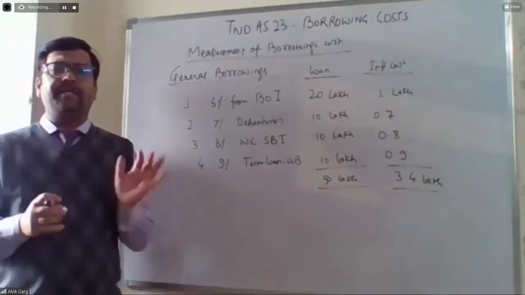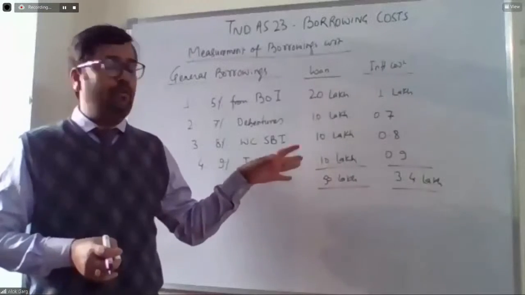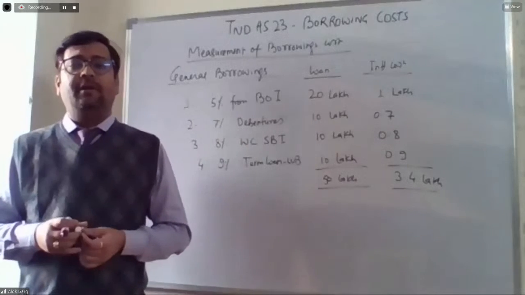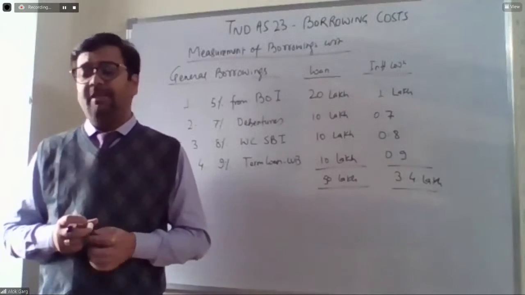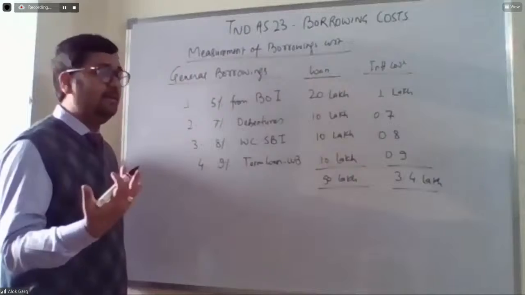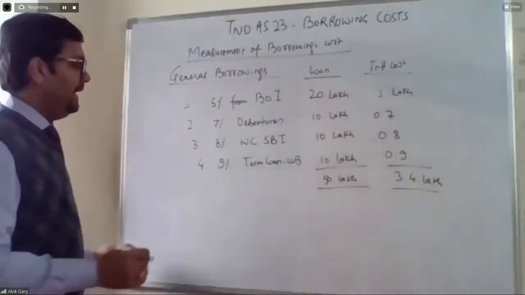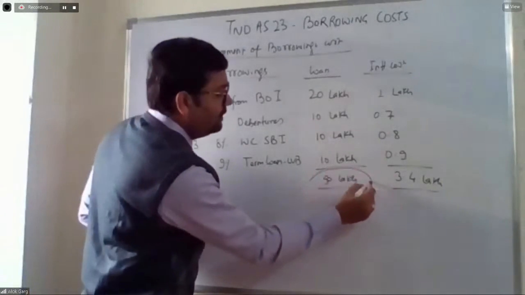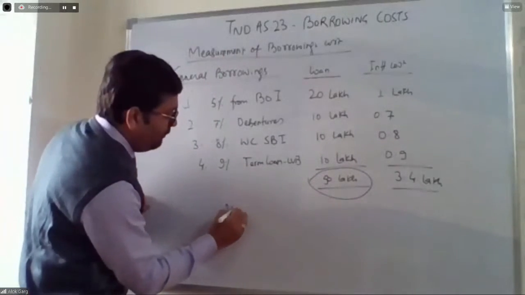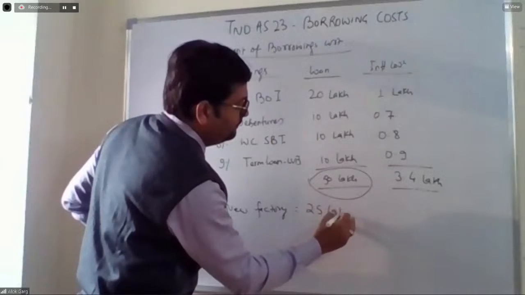So friends, the Treasury Department of ABC Limited has sourced these four borrowings from four particular resources at different rates. So they have 50 lakh rupees. Now, during the year, the company has intended to start construction of a factory. The management has decided to construct a new factory. So this is a general pool. They have taken borrowings and created a pool of funds, and the new factory construction cost will be, let's say, 25 lakhs.